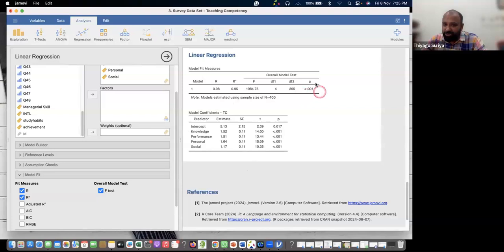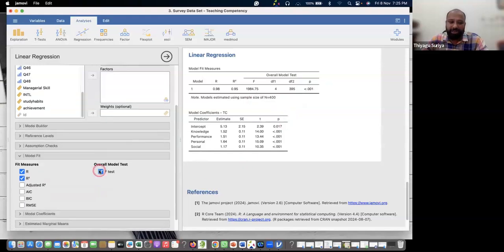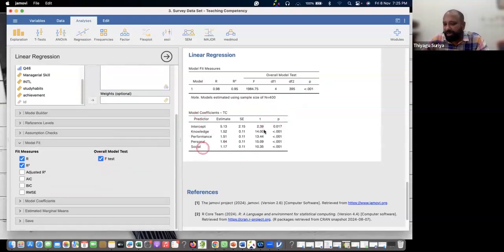Otherwise, suppose there is no significance, what is the meaning? This particular data set is not suitable for further regression analysis, because there is no model fit. Then don't look at the table below. If it is model fit only, you can look at the next table. Any doubts now? If the model is not fit, the hypothesis should automatically be rejected, as there is no significant contribution, so the null hypothesis fails to be rejected. Then you don't do the further analysis.